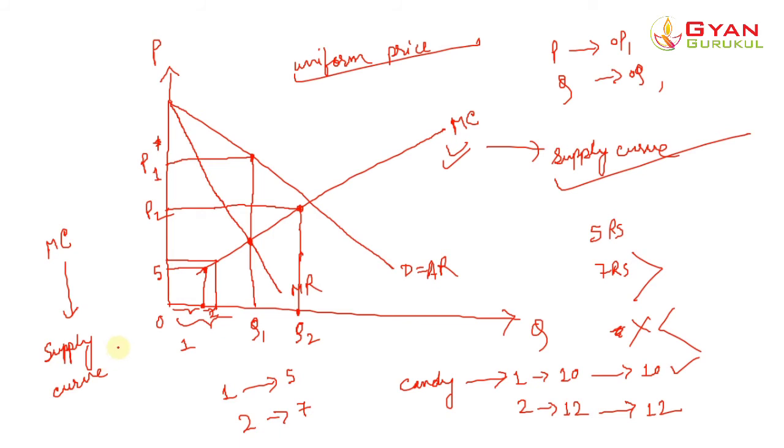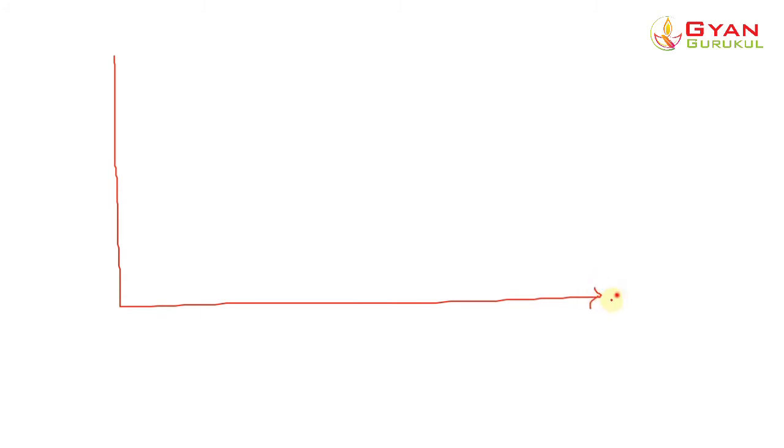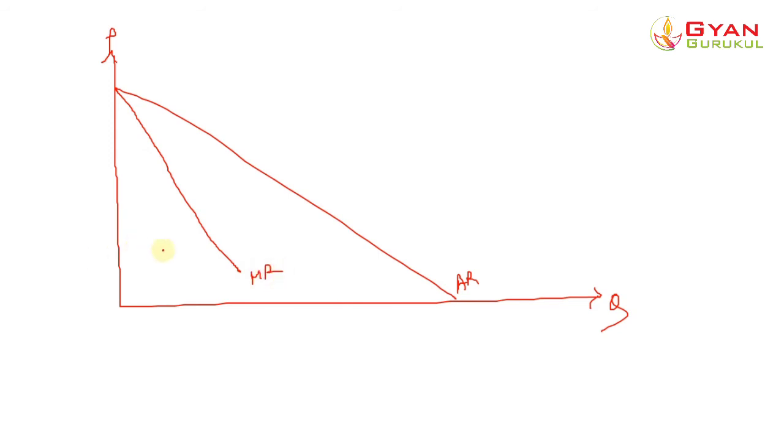Let me draw it in another slide so I can show you clearly. This is our quantity, this is our price, this is the average revenue curve or the demand curve, this is MR, and this was the marginal cost curve or the supply curve that is perceived by the monopsonist, right?